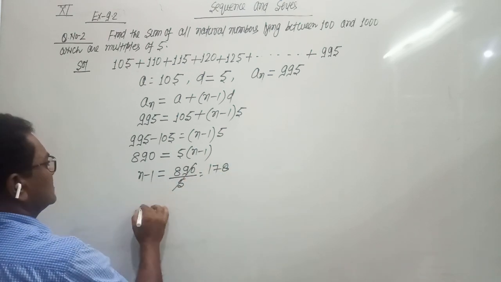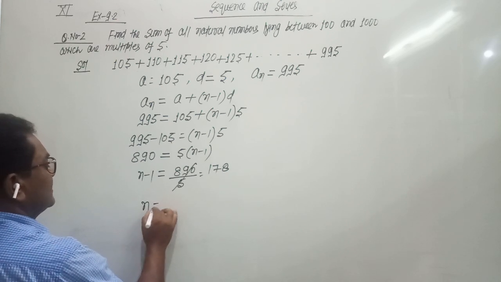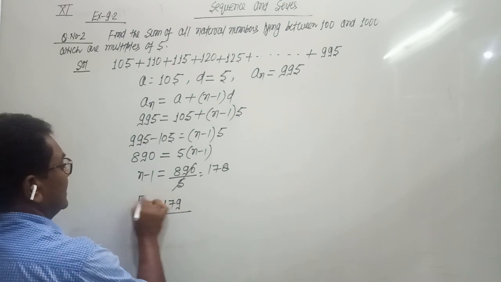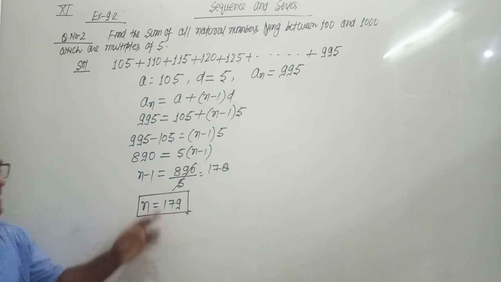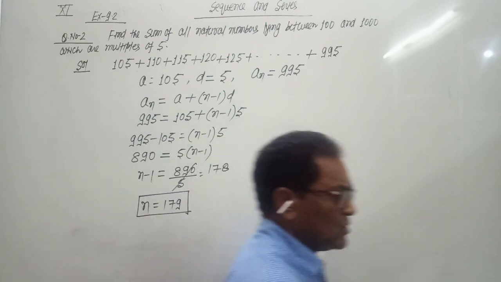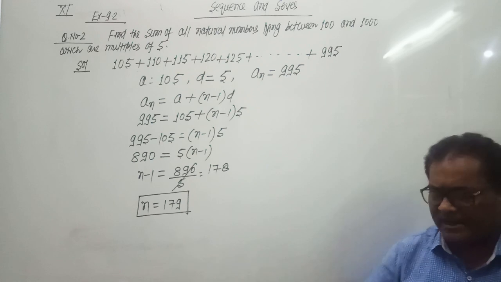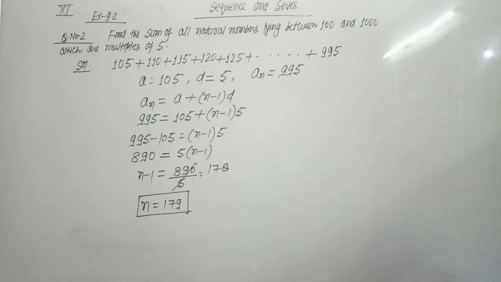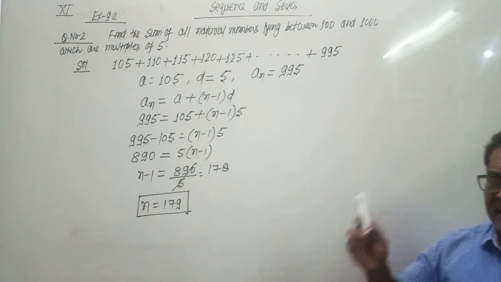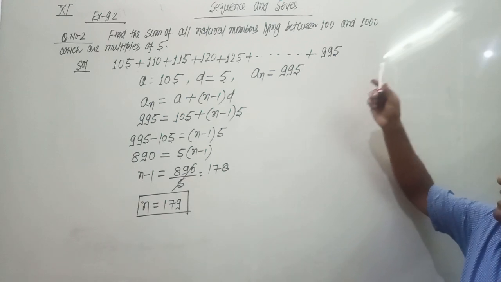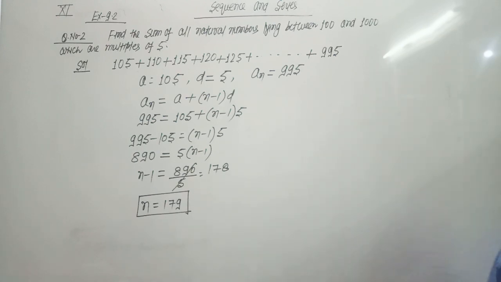So N minus 1 equals 178 and N equals 178 plus 1, since minus 1 goes on the right side and becomes plus. So we have calculated the total number of terms. N means there are 179 terms between 100 and 1000 which are multiples of 5.